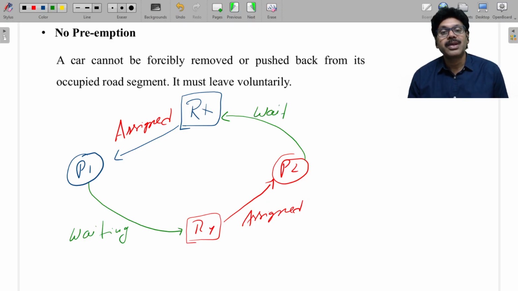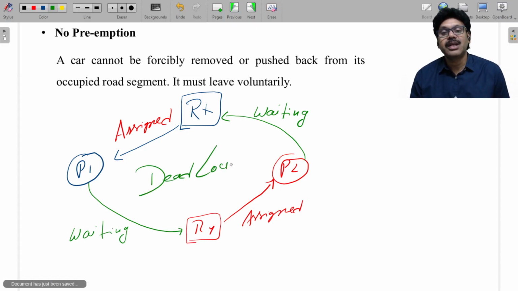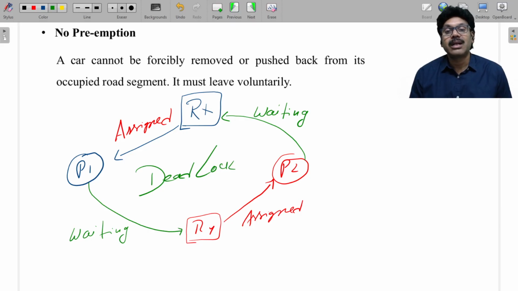Here P2 is also waiting because Rx is not available. In this case, P1 is waiting because Ry is not available. So I can confirm that it is a deadlock, no issue. But I can clear this deadlock using the preemption concept.